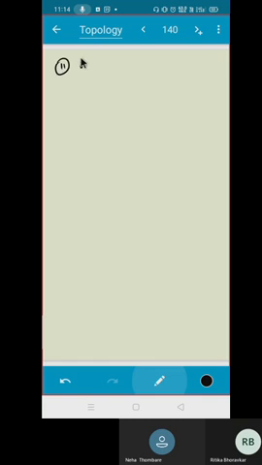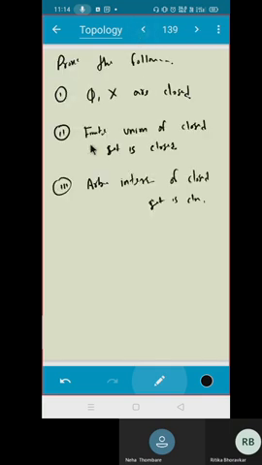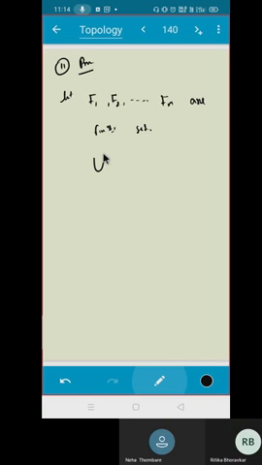The proof of the second. Here you are given F1, F2, and say Fn are finite closed sets. Correct? What is it you are supposed to prove? You want to take the union, i equal to 1 to n, of Fi.